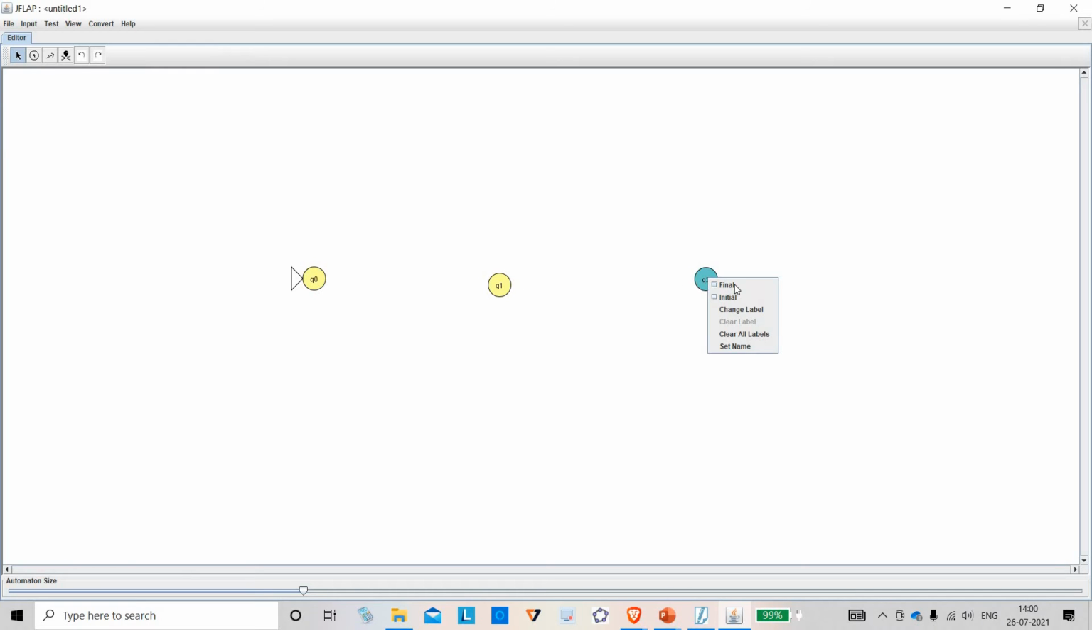So this is an initial state. This is a final state for me. Final state has a double circle. Initial state has an arrow. What's the initial state? Where the work starts. Final state is where the work ends. Okay. So then I have to draw something. I will click the arrow tool and draw an arrow from here to here. I will name it as 0. Okay. Then I draw from here to here. I will just name it as 0.